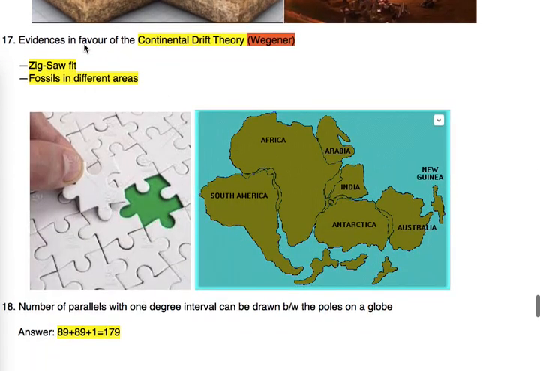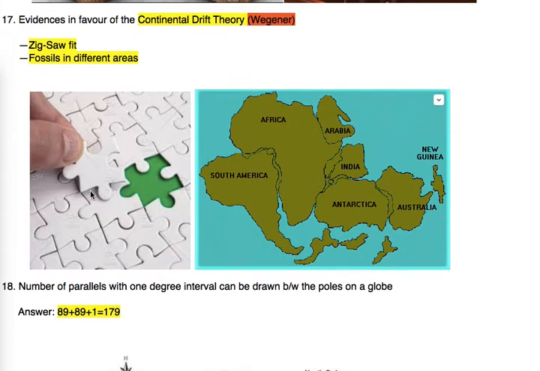And next is about the continental drift theory, which is given by Wegener, and the two most important evidences are the jigsaw fit and fossils in different areas. Here the image is of a jigsaw fit puzzle game. In the same fashion, we can attach our continents like this. So these are evidences of the continental drift theory as proposed by Wegener.